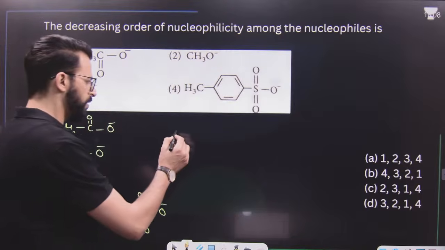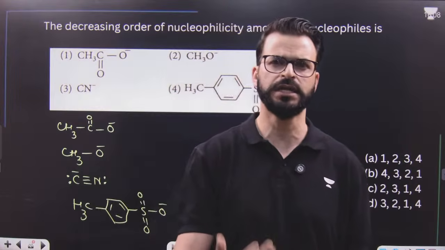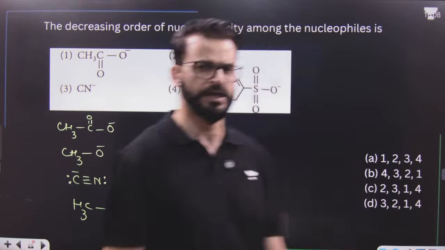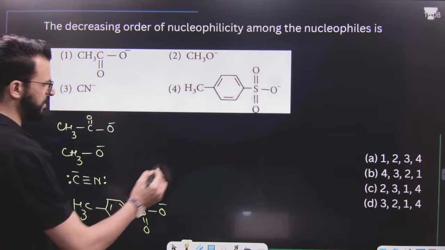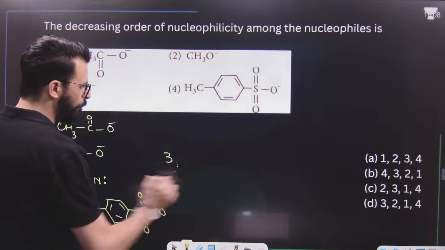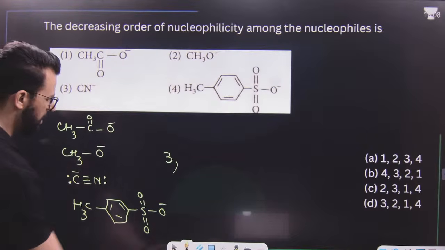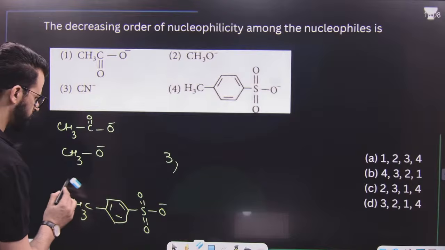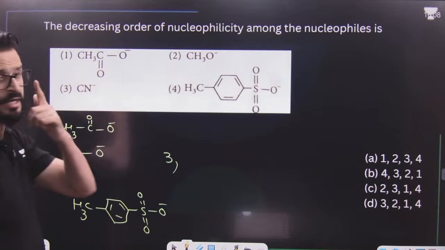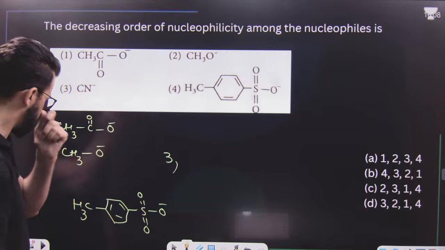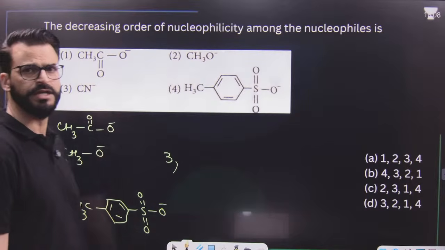We know when nucleophiles belong to the same period, the more the electronegativity, the lesser the nucleophilic character. That means the strongest nucleophile among them is CN minus, that means third. This is the stronger nucleophile among these. After this, let me erase this CN minus, because CN minus is a stronger nucleophile since the negative charge is present on a less electronegative element. After that, these three are all negatively charged species.